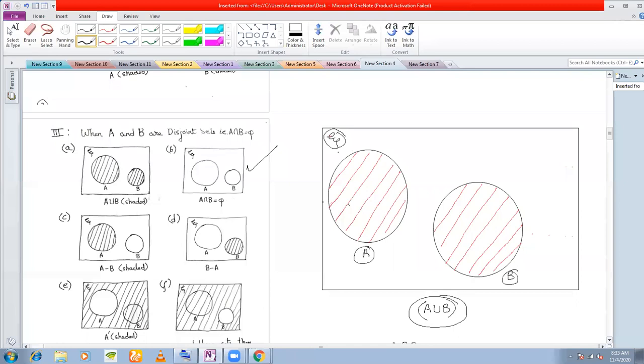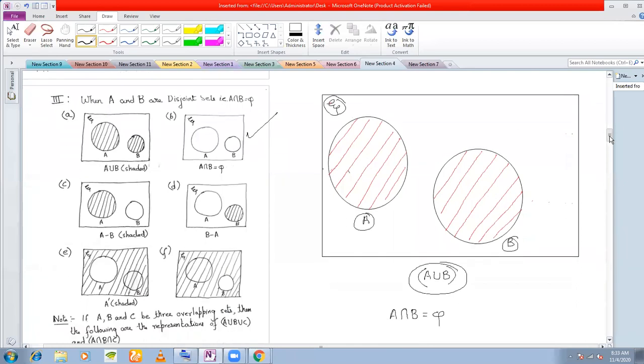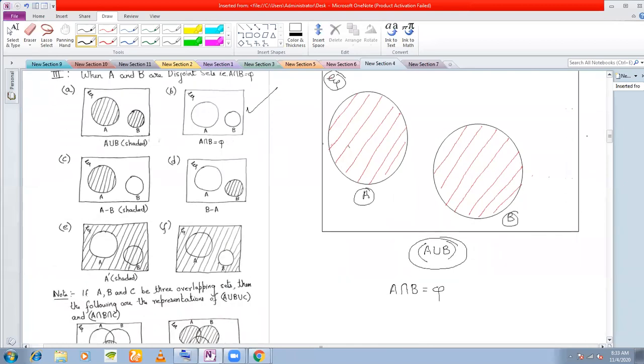Now coming to A minus B. If A and B are disjoint sets, then what is A minus B? From the definition of A minus B, if you recall, A minus B consists of the elements of A but not B. That means from A, I'm excluding all the elements of B. So if you see here in this diagram, I have shaded only A here. Why have I shaded only A here?